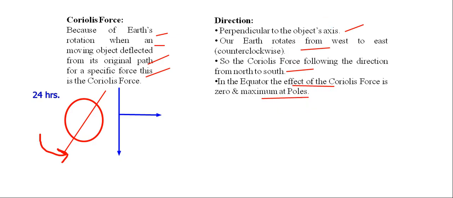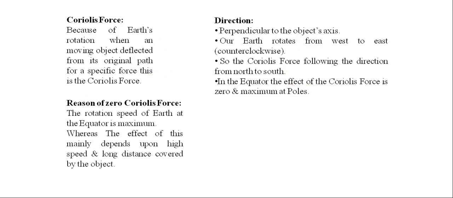But what is the reason behind it? Just have a look here. The rotation speed of Earth at the equator is maximum. So, in the equatorial part, we have the maximum rotation speed. That's why there is zero deflection. Now, take an example for better understanding. When we have lots of work, that means we have to do lots of things in a particular time period, the distraction level of our mind is very low.